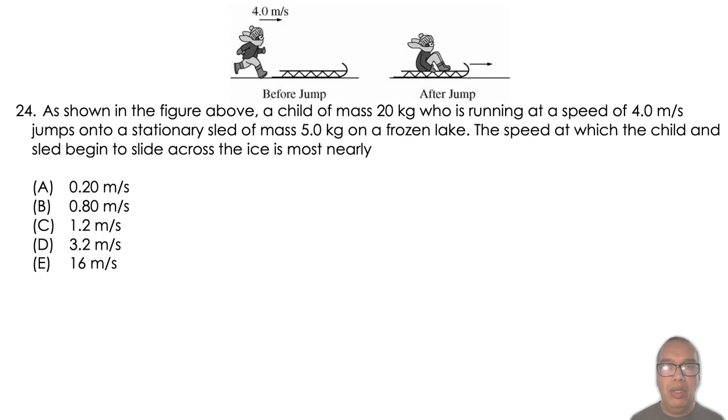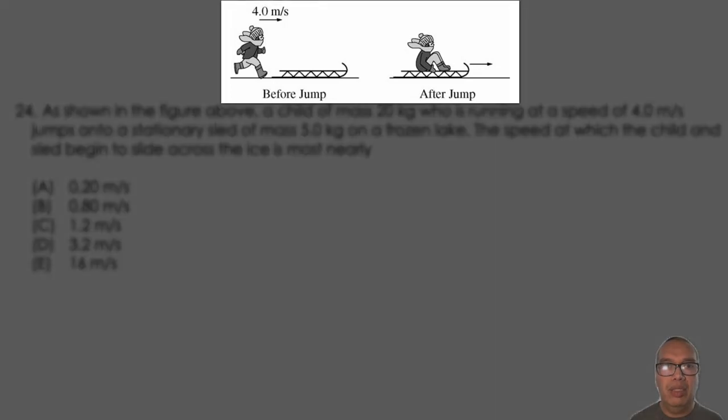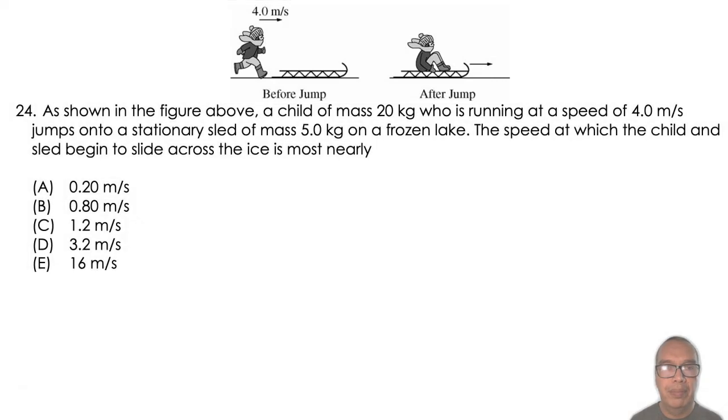As shown in the figure above, a child of mass 20 kilograms, who is running at a speed of 4 meters per second, jumps onto a stationary sled of mass 5 kilograms on a frozen lake. The speed at which the child and sled begin to slide across the ice is most nearly?